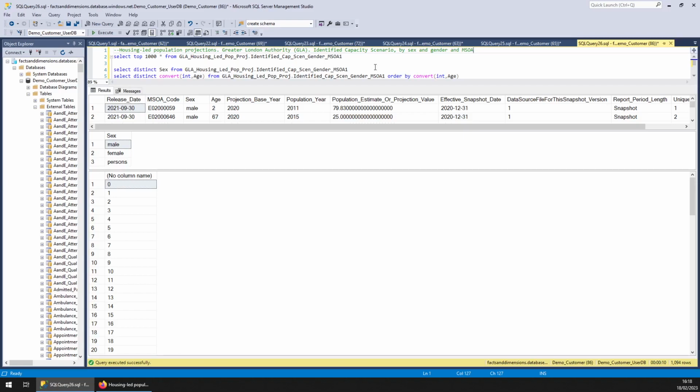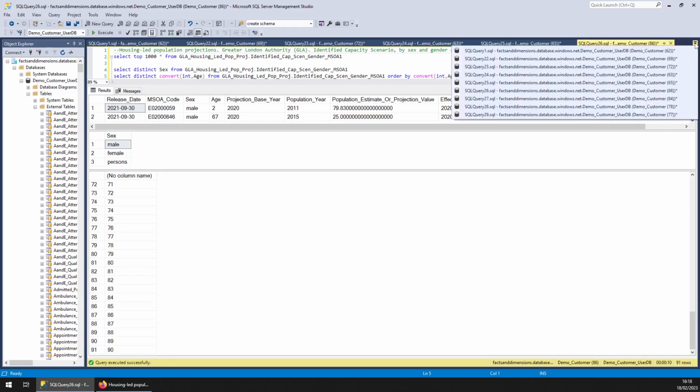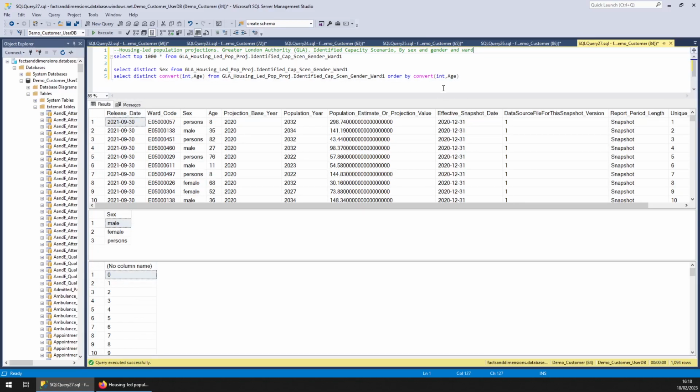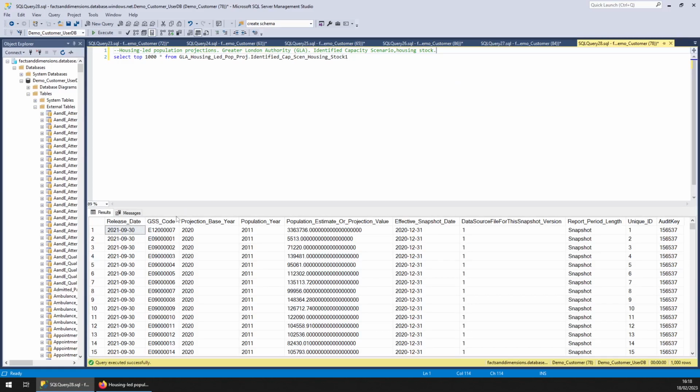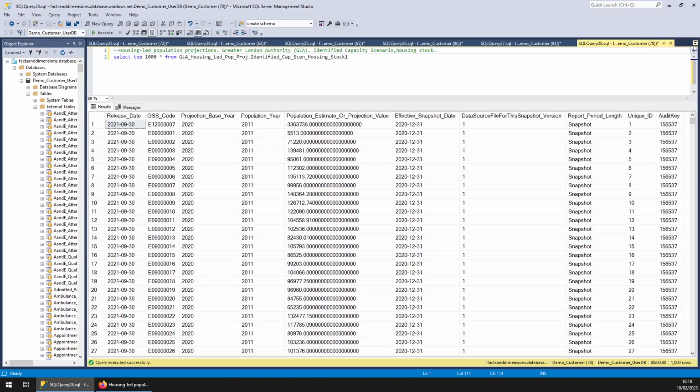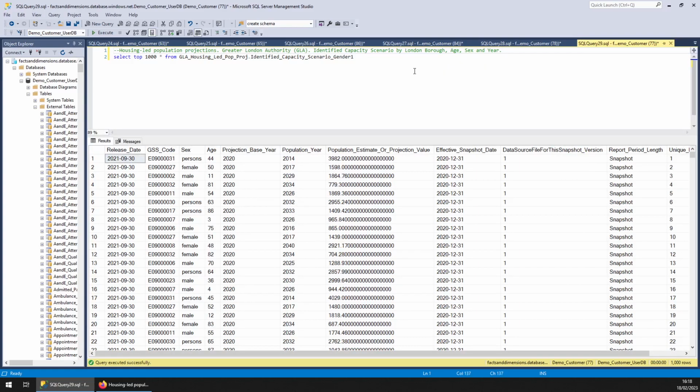By sex and gender and MSOA, so you can see the sort of data we've got there. And age goes up to 90. Then we have sex and gender and ward, that's that one. And housing stock, there we go. And finally, London Borough age, sex and year.